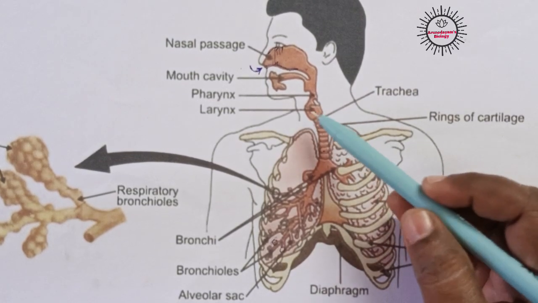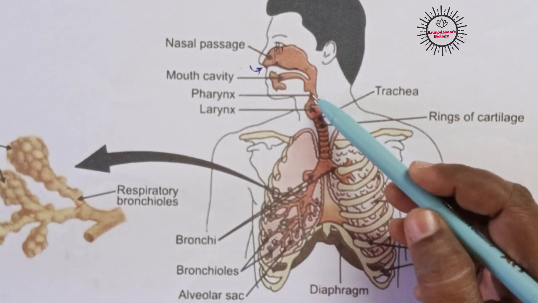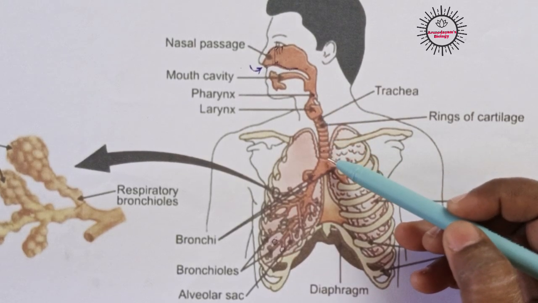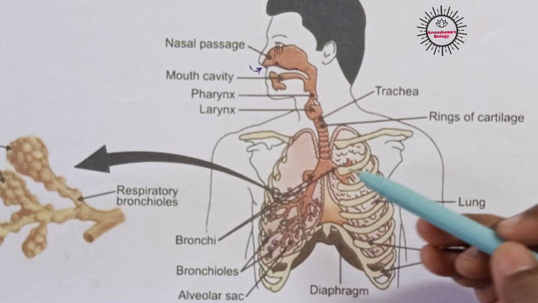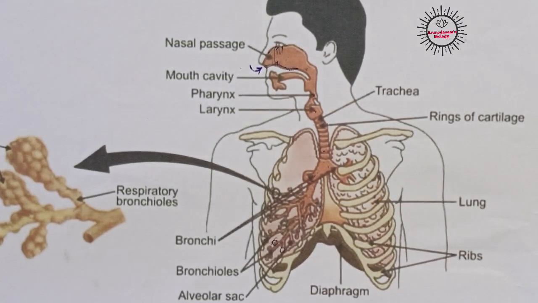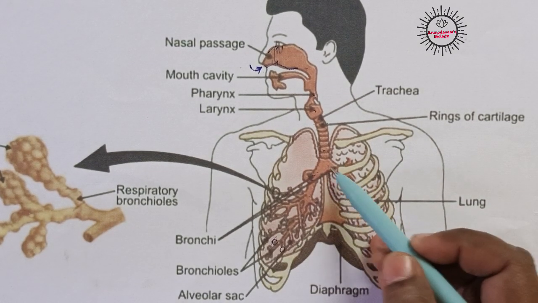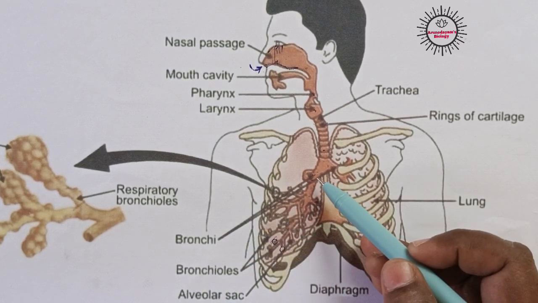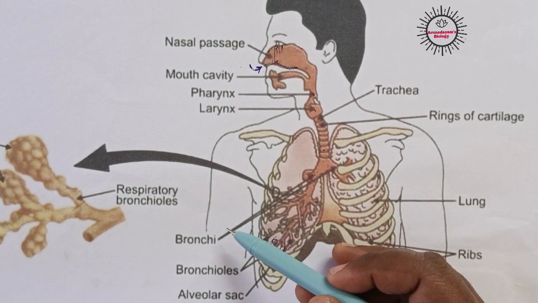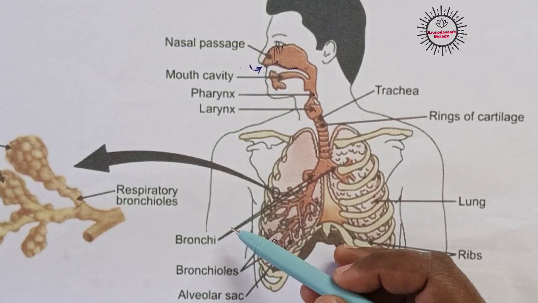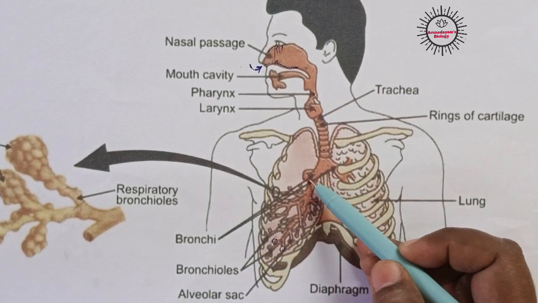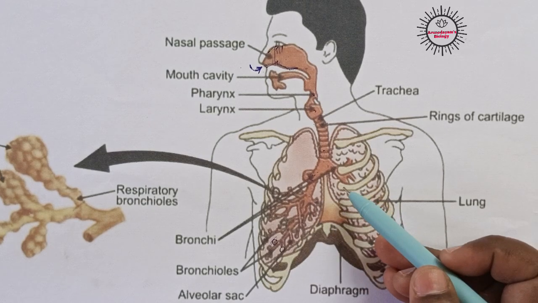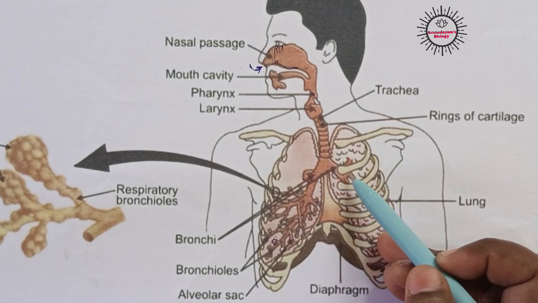So air from the nasal cavity enters the pharynx, from there the larynx, from there the trachea, and from the trachea it enters two branch-like structures called bronchi. The trachea divides into two branches called bronchi. Bronchi is plural; bronchus is the singular term. Each bronchus enters each lung. We have two lungs in our chest cavity.